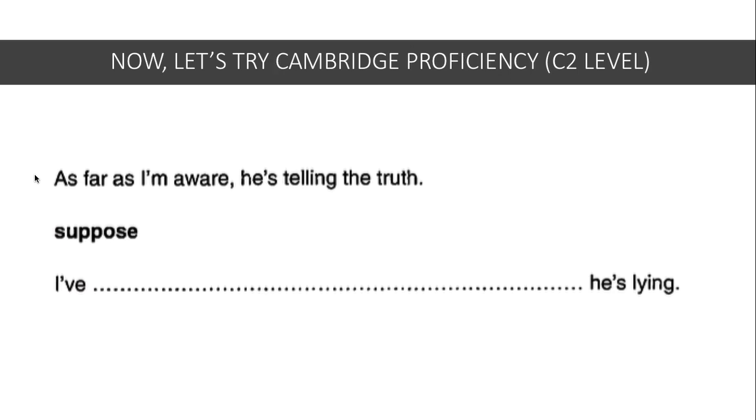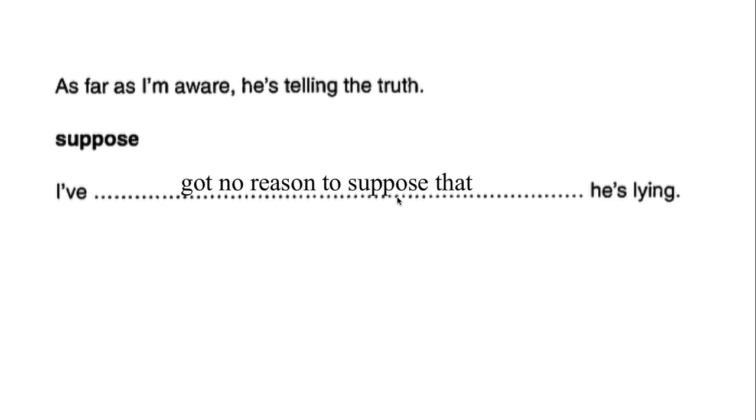The original sentence reads, as far as I'm aware, he's telling the truth. We need to use the word suppose and he's lying. And the whole idea is to synonymize or paraphrase, rewrite, as far as I'm aware. Well, I've got no reason to suppose that he's lying. I suppose you could also write, I've got no grounds to suppose that he's lying. But if you have no reason to suppose that something is so, that's another way of saying, as far as I'm aware.